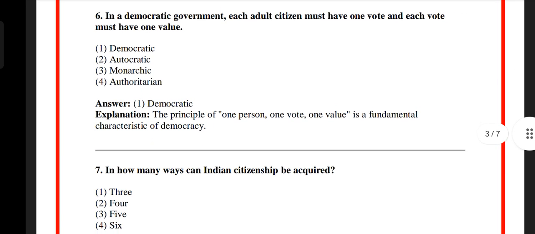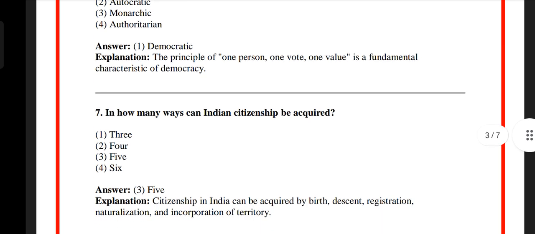Question number 7. In how many ways can Indian citizenship be acquired? Option 1 3, option 2 4, option 3 5, option 4 6. The answer is option 3 5. Citizenship in India can be acquired by birth, descent, registration, naturalization, and incorporation of territory.